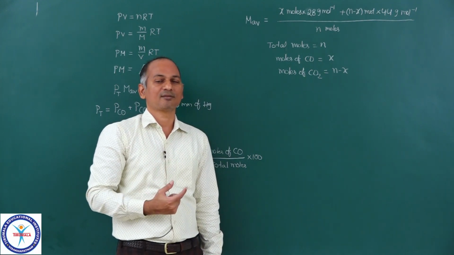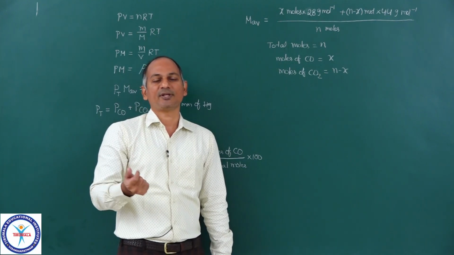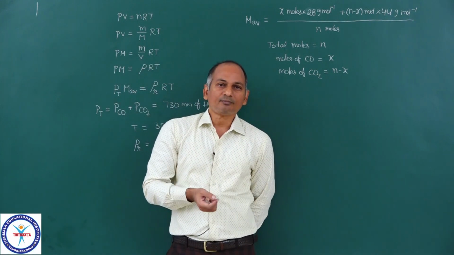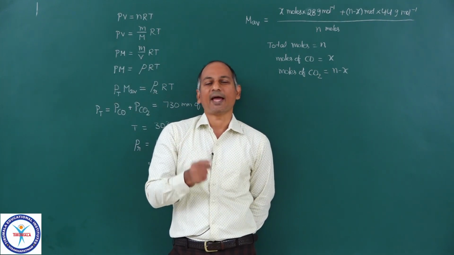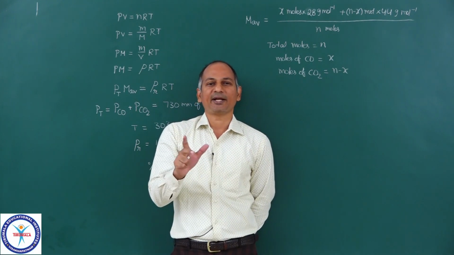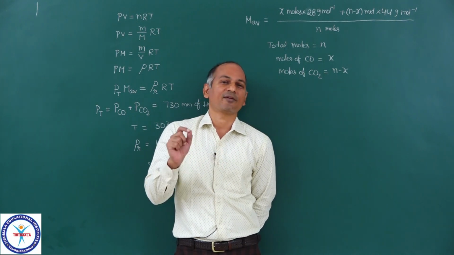So how did we get this? How can you say that this will give you the average molar mass? It is very simple. Let me take a very simple example. How do you calculate the average marks of a batch? Suppose there is an exam conducted in a particular section, and in that section there are 50 students.